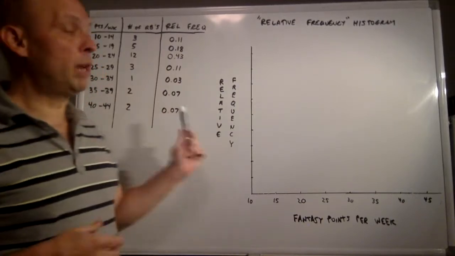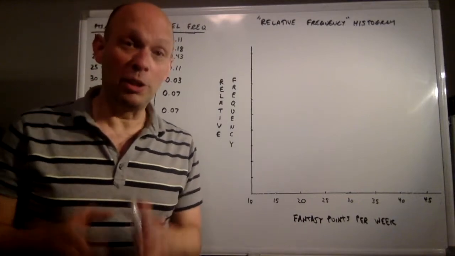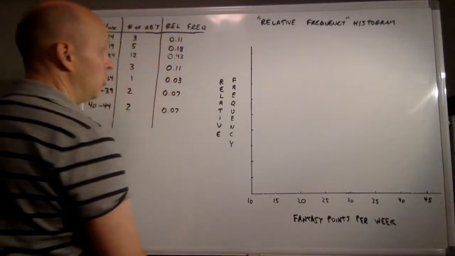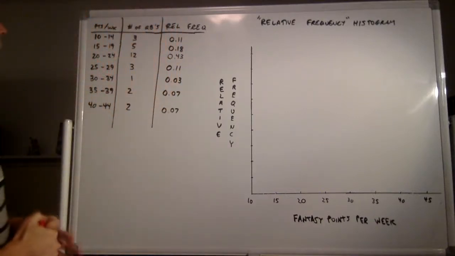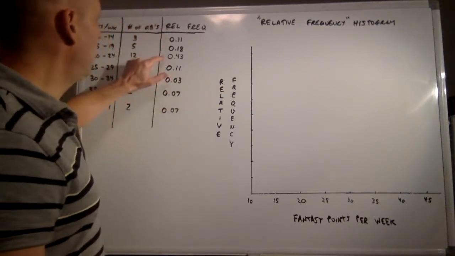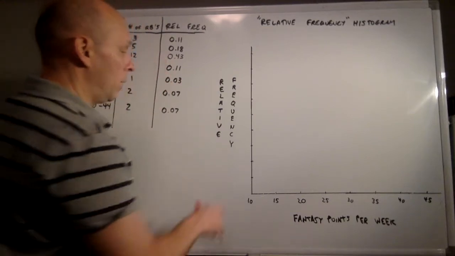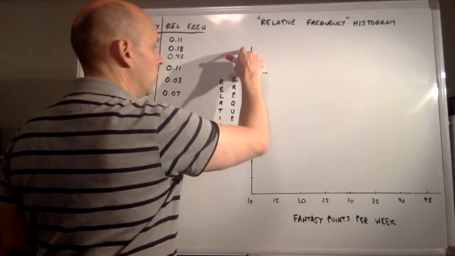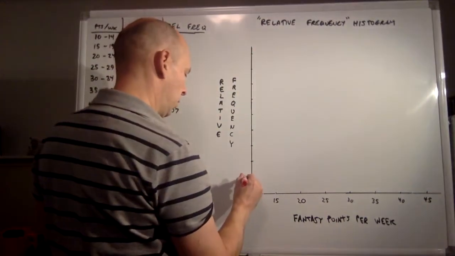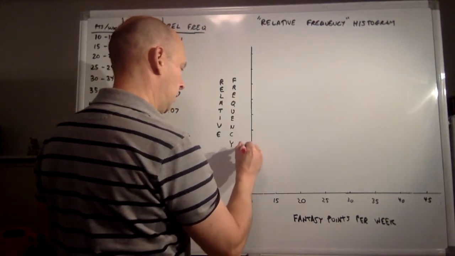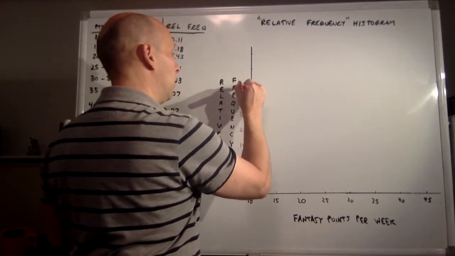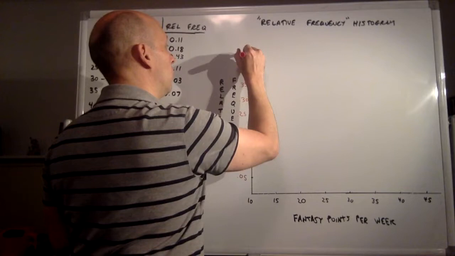Okay, so now let's build the relative frequency histogram. And this too should look familiar. So let's take a look. So when you see its shape, again, it should be very familiar. So what percentage do we have scoring between 10 and 14 points? We have 11%. Now, I do want to label this. My biggest relative frequency is 43%. So I got to make sure I get up to at least 43%. So let's see, if I go 5, 10, 15, 20, 25, 30, 35, 40, 45, that should do it. So let's call this 5%, 10%, 15%, 20%, 25%, 30%, 35%, 40%, and 45%.